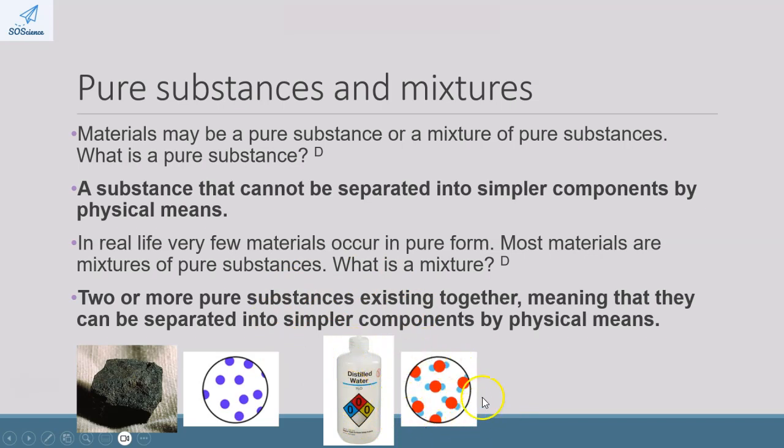Now here we can see that all we have in our container is one type of molecule or one type of compound, H2O. Now, where students often get mixed up is they think that this would be a mixture because each water molecule is made up of one oxygen and two hydrogen atoms.